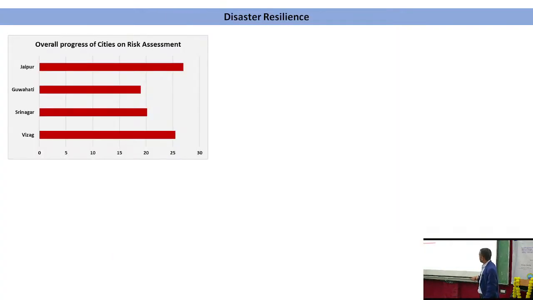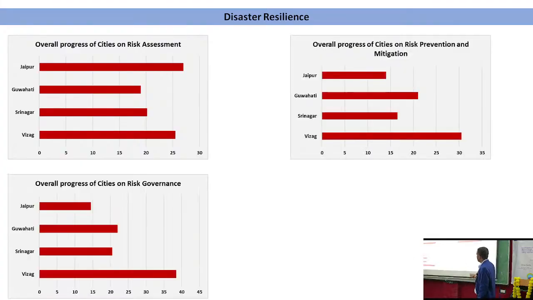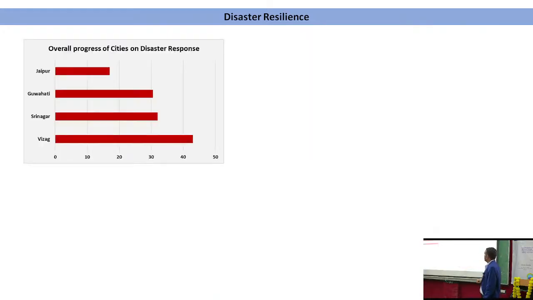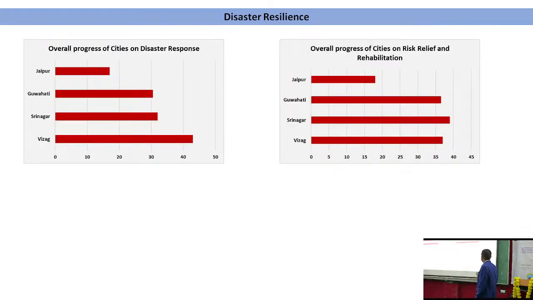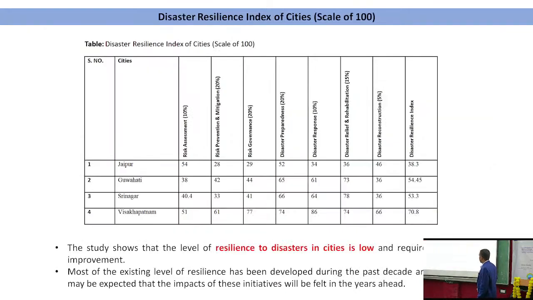For example, if we talk about risk assessment, they have given these marks. Then this is the prevention and mitigation, risk governance, disaster preparedness, then disaster response, relief and rehabilitation, and reconstruction. Based on that we got this result out of 100 marks.